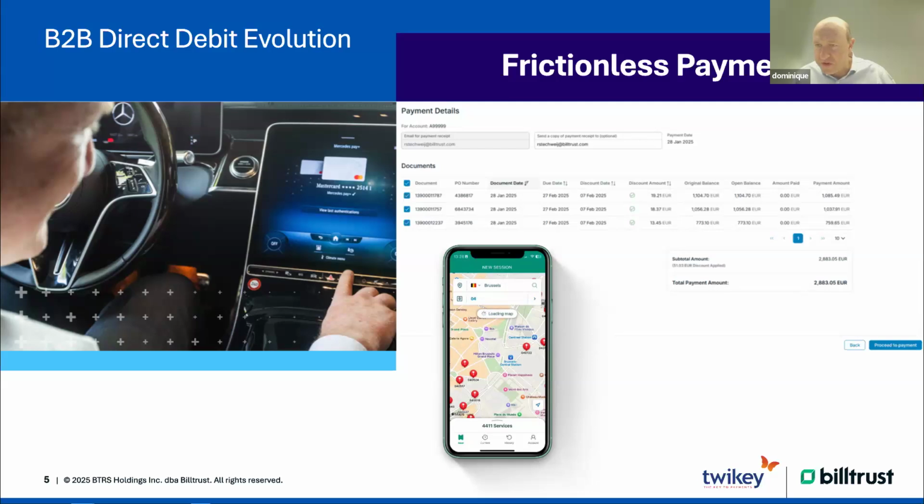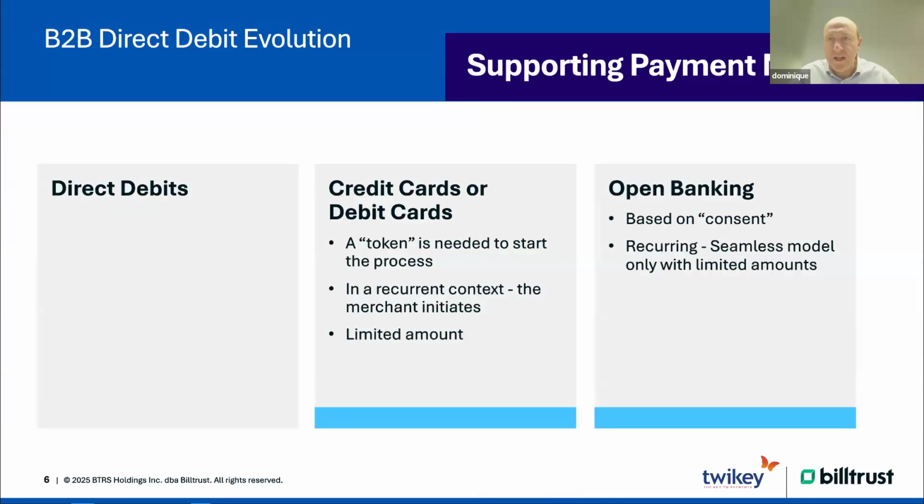You simply click on proceed to payment, but at that moment, the Billtrust application doesn't bother you again with extra events that need to take place. So that way you really have a kind of seamless experience. Now, what you see in the way recurrent payments are organized, you have in fact 3 different methods in place.